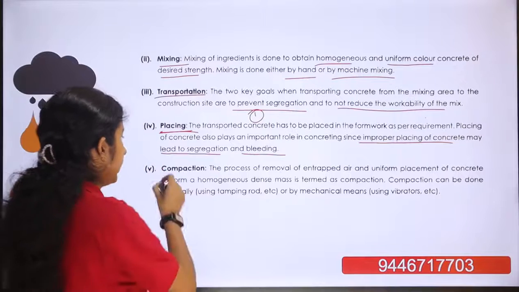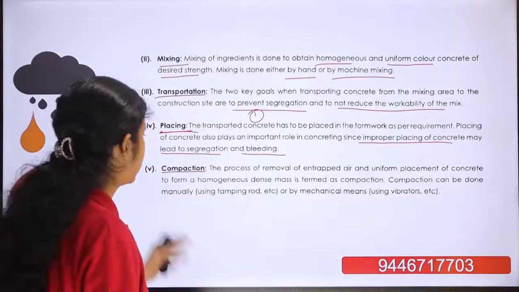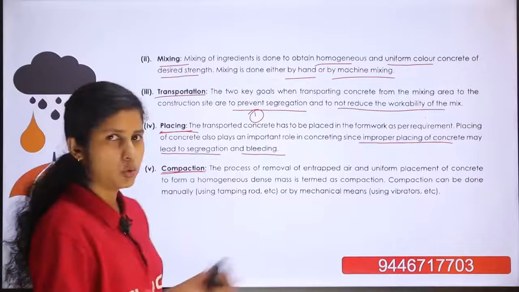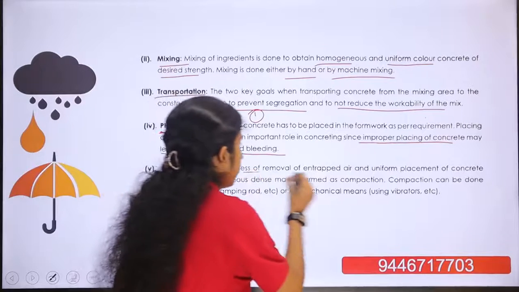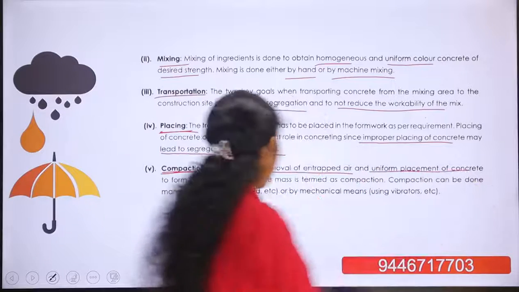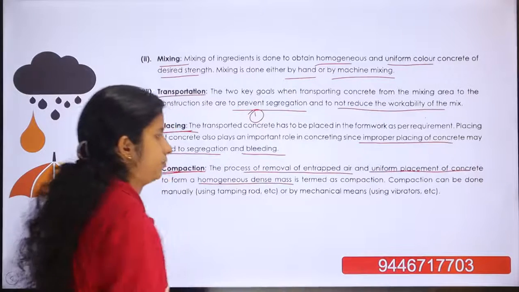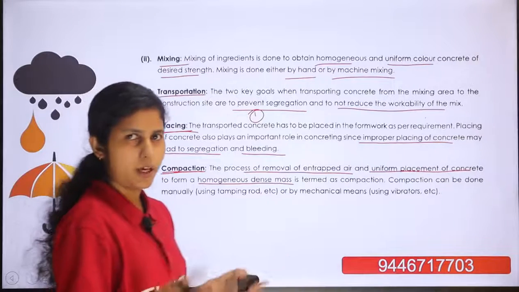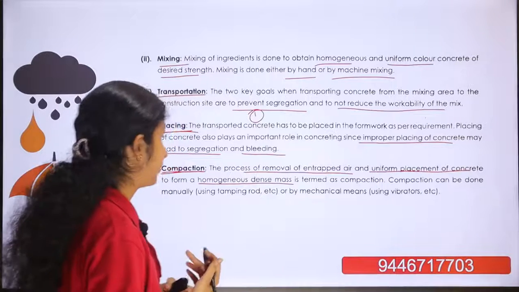Then next method is the compaction. Next process of manufacturing of concrete is the compaction. Compaction is the process of removal of entrapped air from the concrete and uniform placement of the concrete to obtain a homogeneous and dense mass. Compaction is the removal of entrapped air and obtaining a dense and uniform mass.